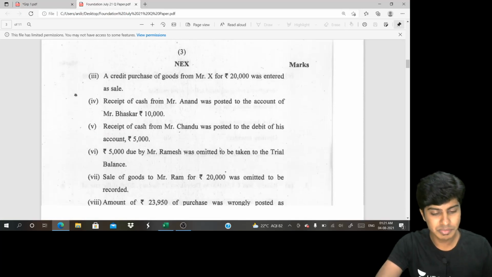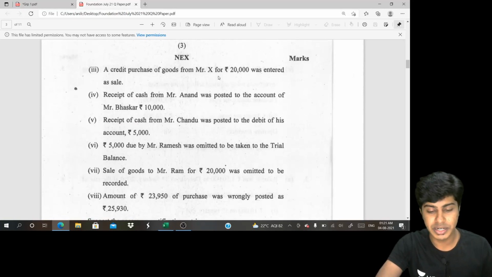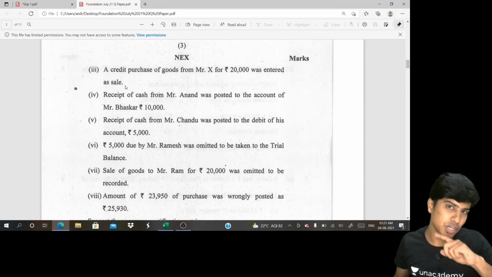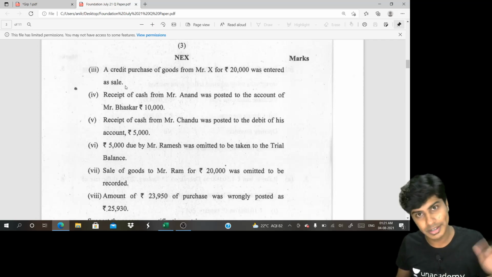Then we have the third one. Credit purchase of goods from Mr. X for rupees 20,000 was entered as sale. By mistake, you entered as sale. Reverse the sale. You are supposed to record it as purchase. You have not recorded. Record it now.